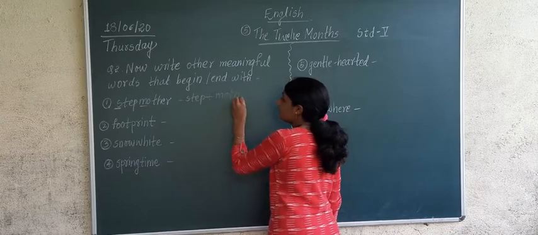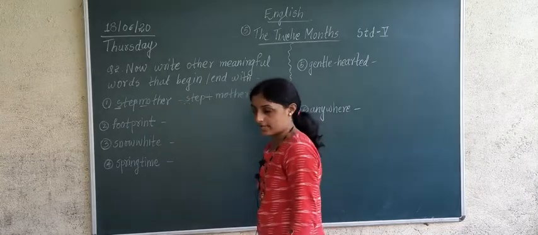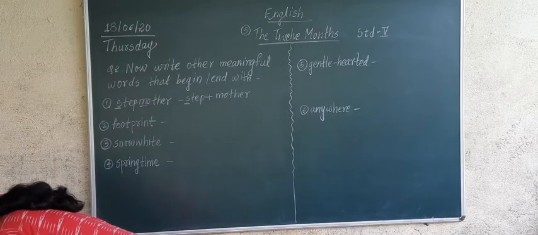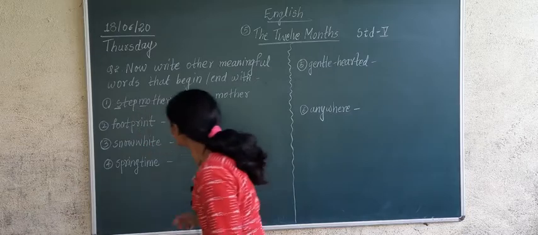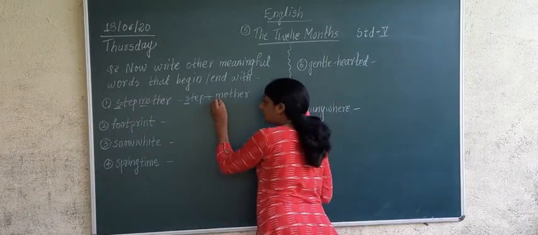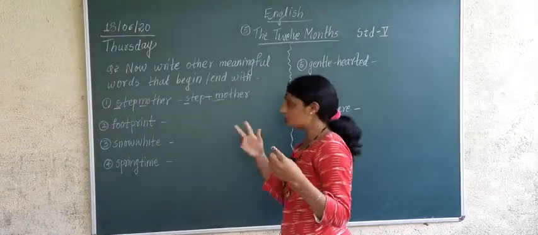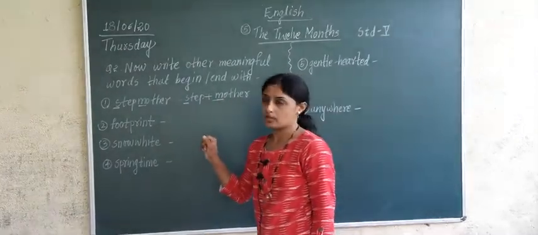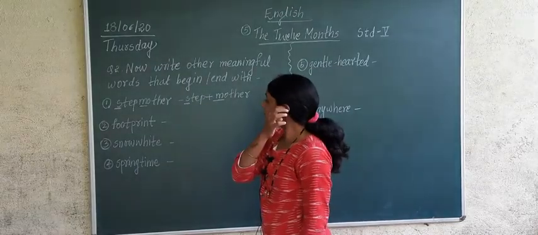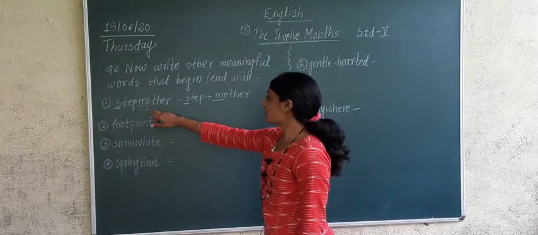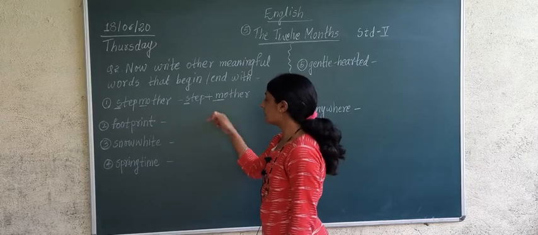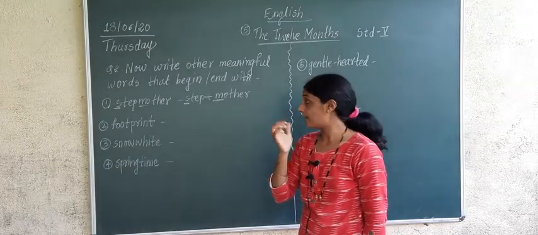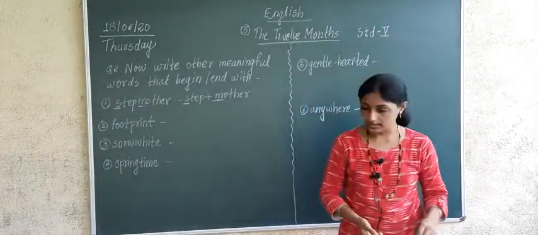Now what we have to do? We have to take the first letter of step, and which letter of the second word we have to take? We have to take the second word for the second. 2 words we have to make. 1 word we have to make from S and 1 word we have to make from M. So now which words will you be able to make from these words? For example, stepmother means step plus mother. Now we want 1 word from S and we want 1 word from M. Now what answers are you going to write down?